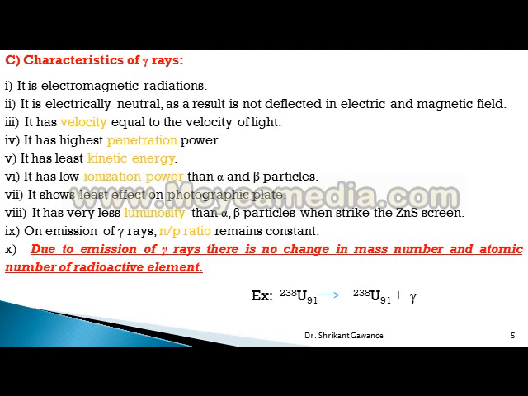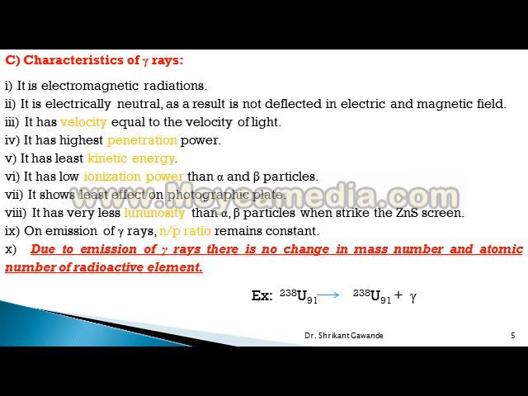It shows the least effect on a photographic plate. It has less luminosity than alpha and beta particles when it strikes the ZnS screen.